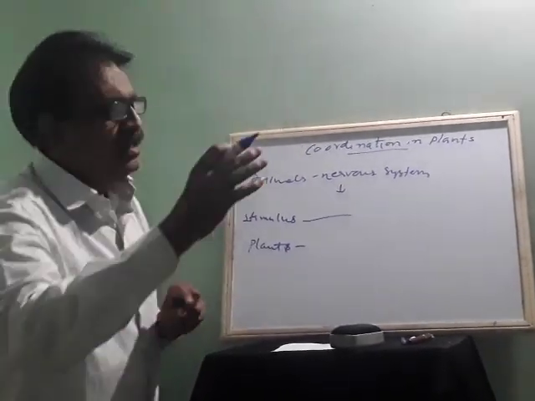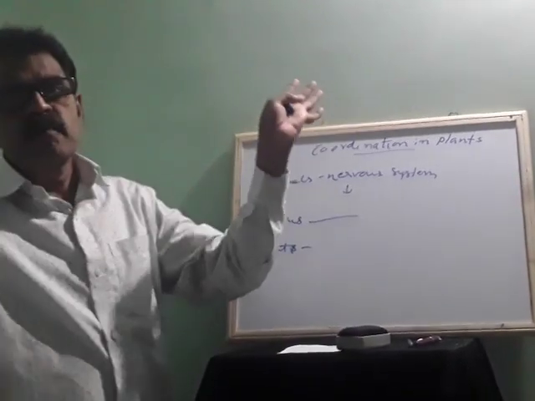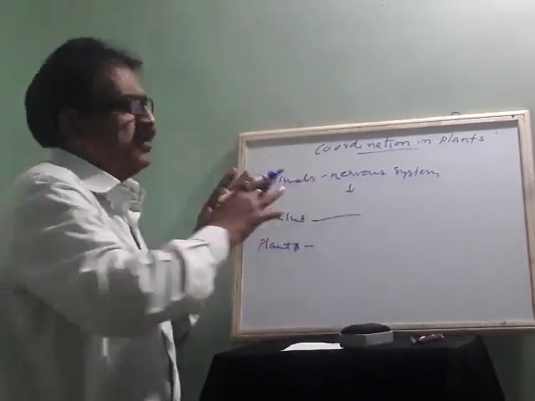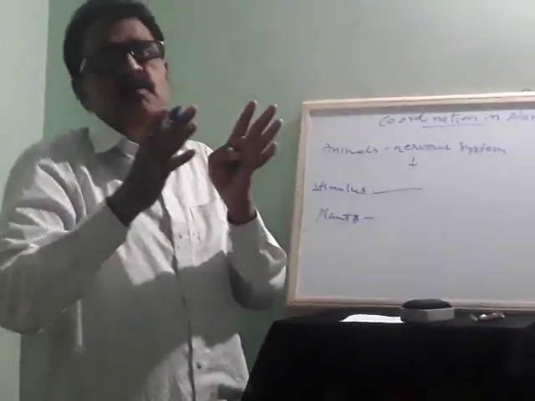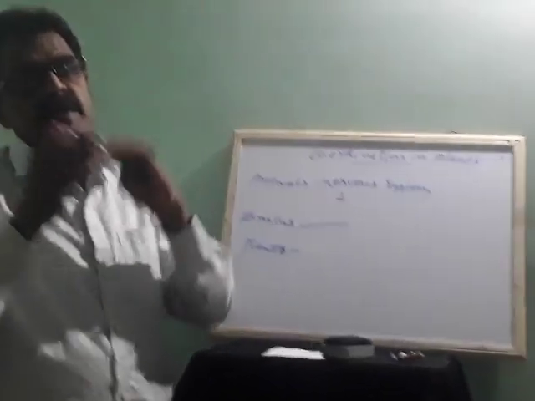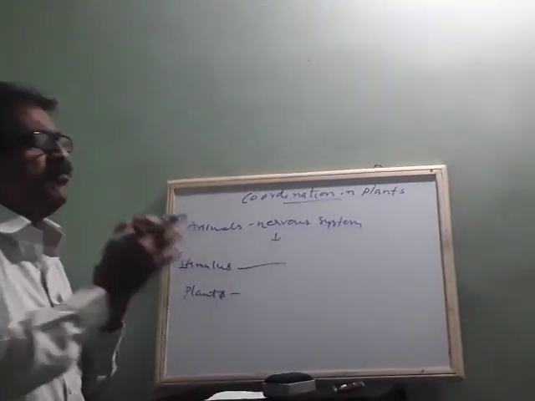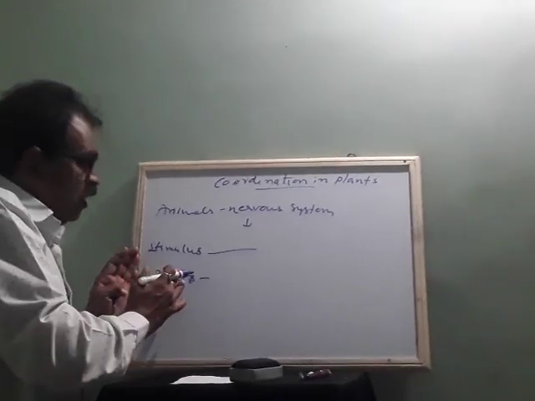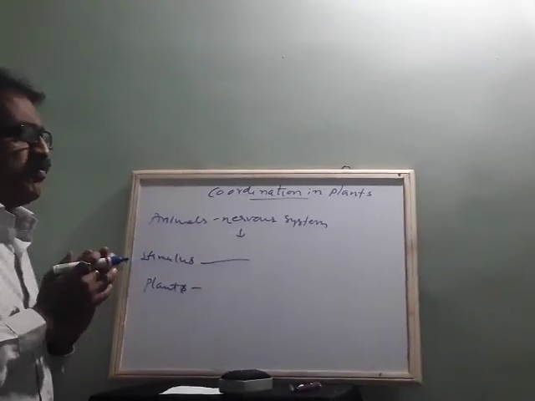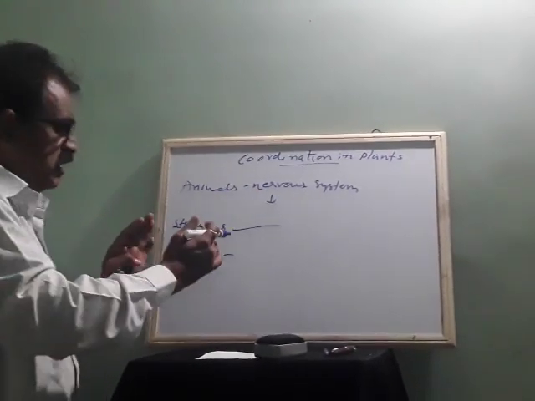Suppose a message comes; that should reach, but it cannot reach all parts of the body, even though the nervous system is well developed. In plants also that is impossible, because here electrical impulses will be there, like in animals.